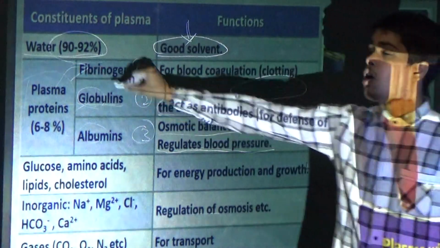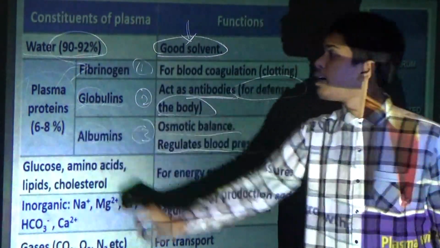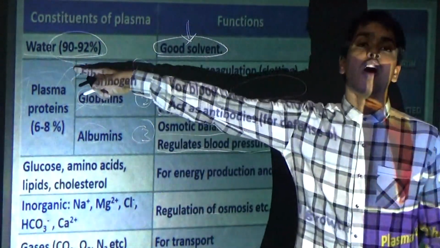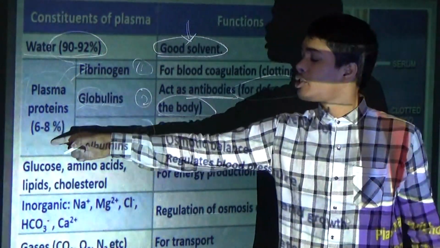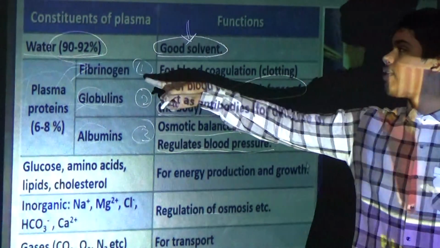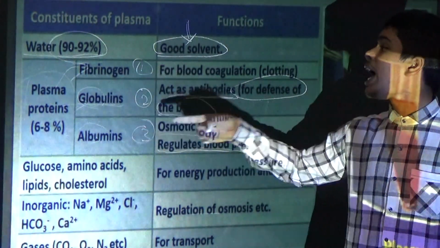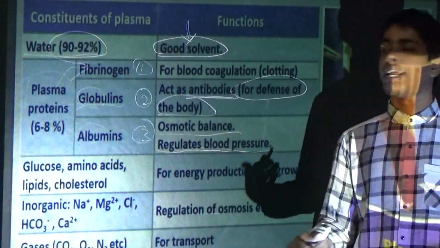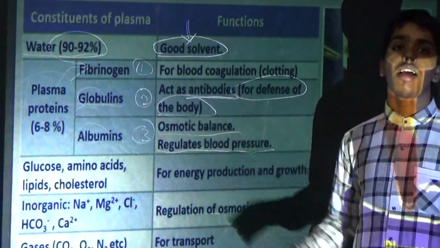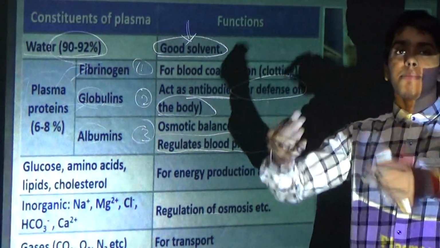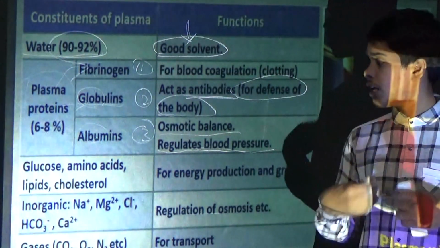Okay, first water and the plasma proteins. Water has 90 to 92% and plasma proteins are 6 to 8%. Now the fibrinogen, globulins and albumins. Fibrinogen for blood clotting, globulins for antibodies and albumins for osmotic balance and blood pressure regulation.